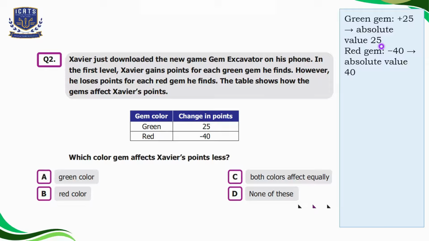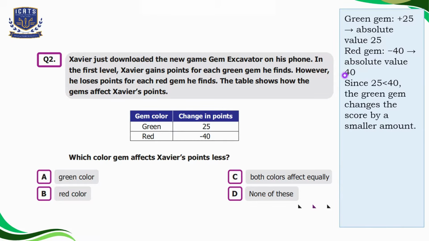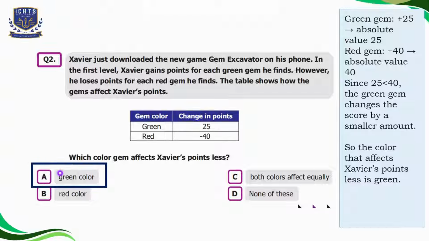The red gem is minus 40, and the absolute value of minus 40 is 40. Now, as 25 is less than 40, the green gem changes the score by a smaller amount. So the color that affects Xavier's points less is green. So we will select option A here, green color.